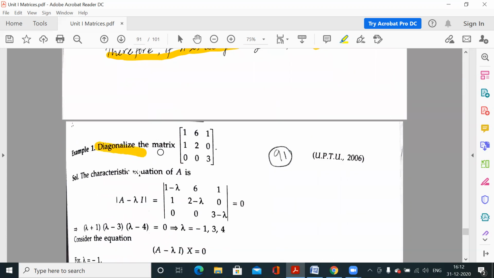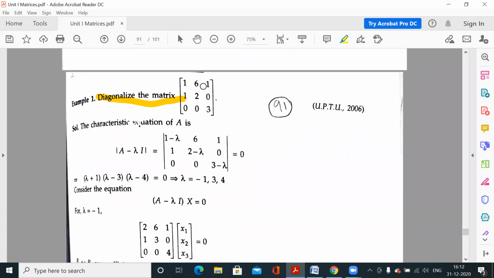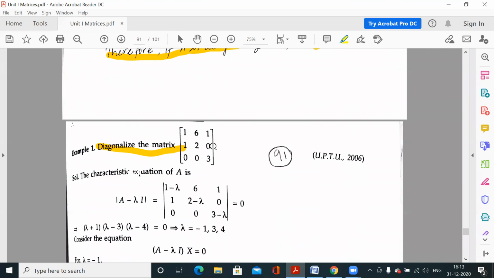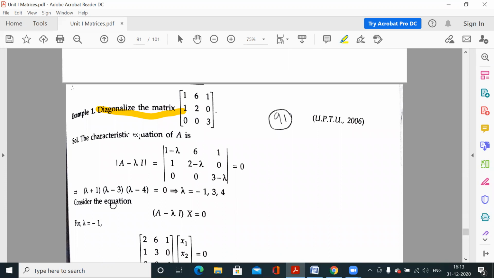Now the question: diagonalize this matrix. To check whether this matrix is diagonalizable, you have to find the eigenvectors. To find the eigenvectors, first we have to calculate the eigenvalues. And to find the eigenvalues, you have to calculate the characteristic equation, because the roots of the characteristic equation are the eigenvalues.